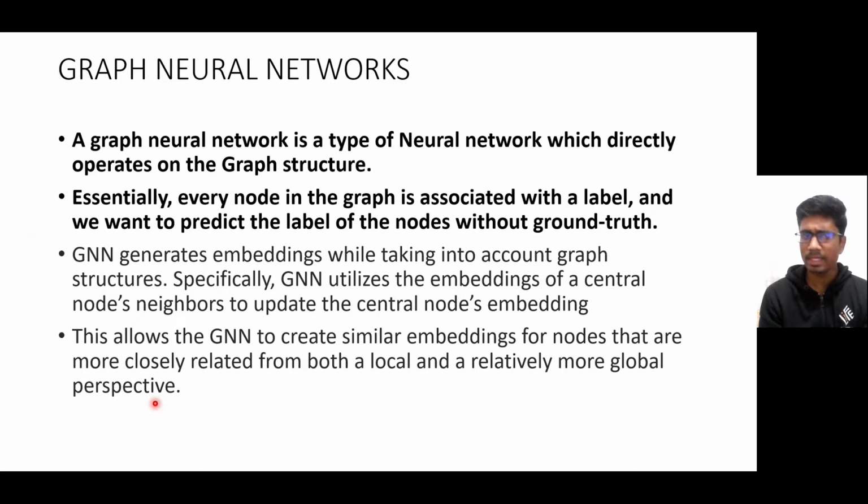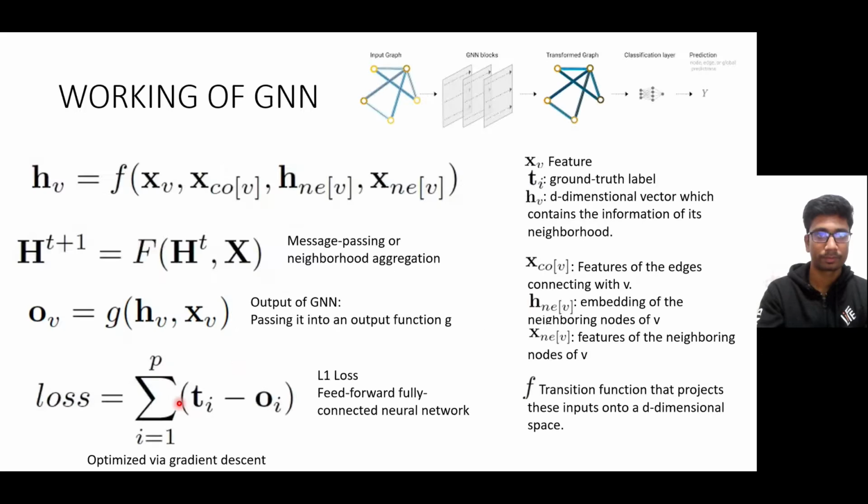Basically, a GNN generates embeddings while taking into account the graph structure, and it utilizes the embeddings of the central node's neighbors to update the central node's embedding. This allows the GNN to create similar embeddings for the nodes that are more closely related from both a local and a relatively global perspective.